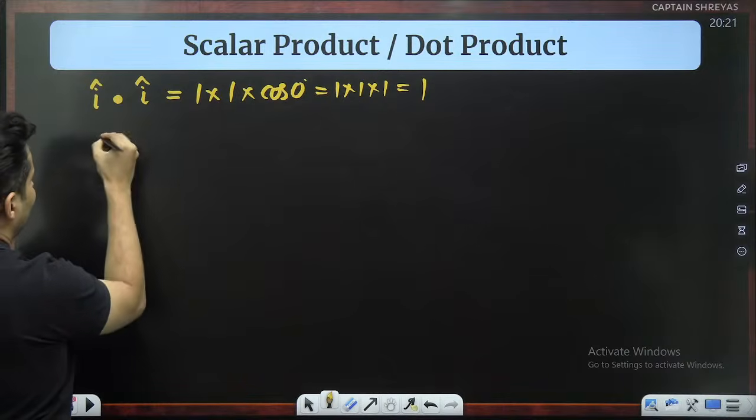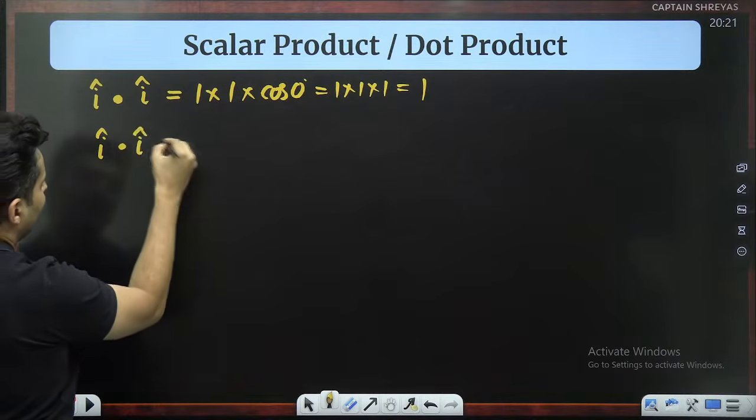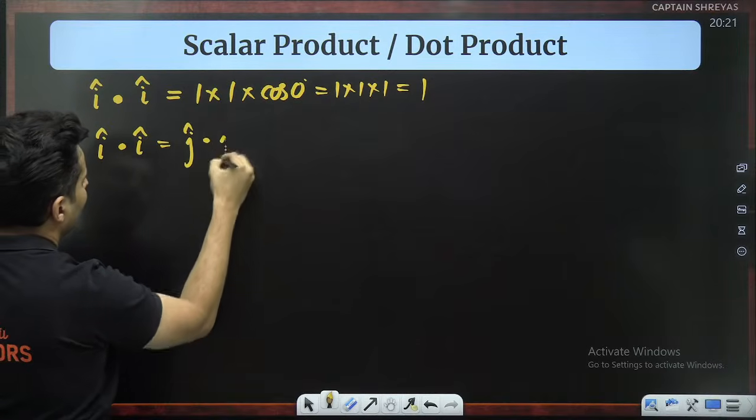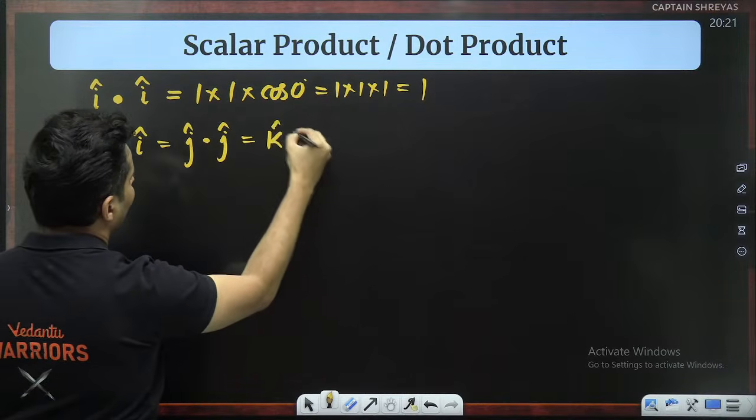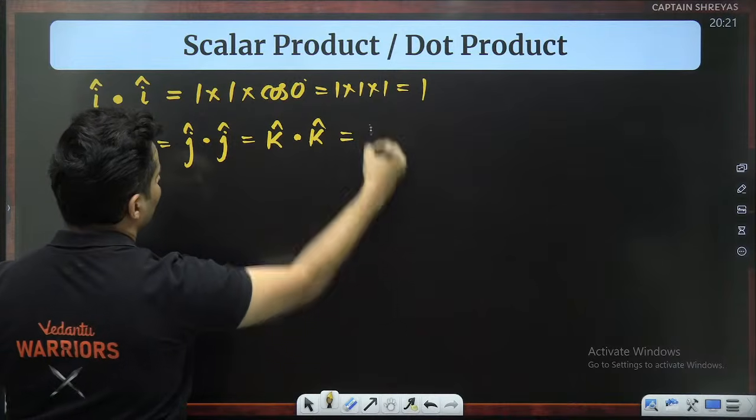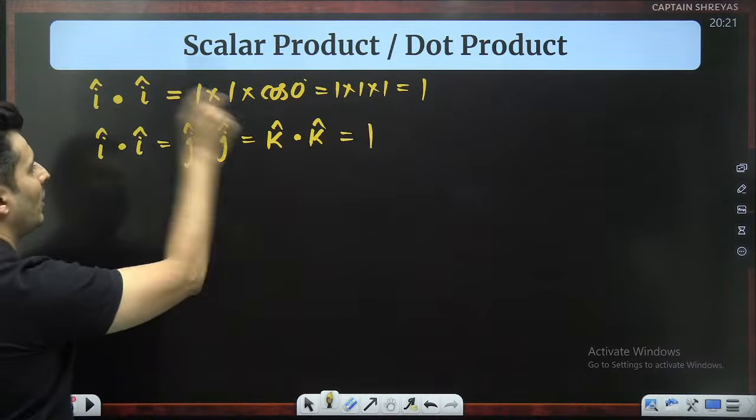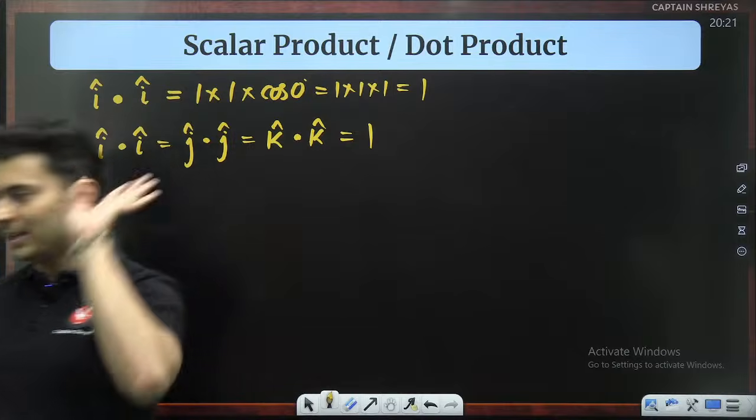So can I not do the same for J and J also? So I dot I is the same as J dot J is the same as K dot K, which is just going to be 1. So the dot product is going to make the answer 1.